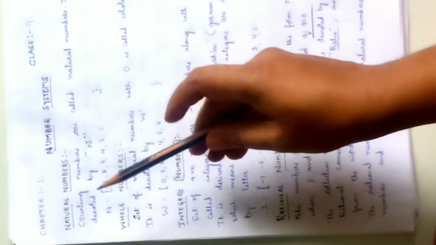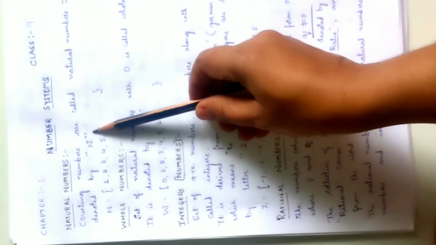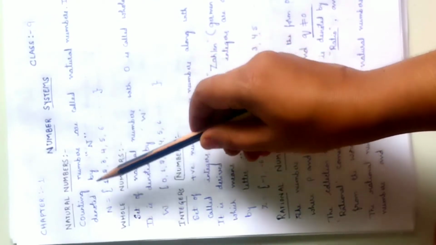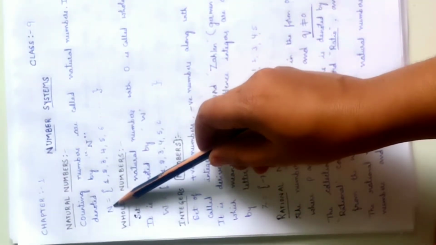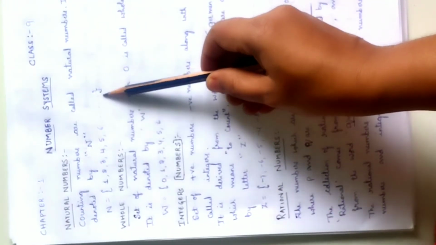First, natural numbers. How are natural numbers defined? The natural numbers are defined as the counting numbers. They are denoted by the letter N, and we write natural numbers as a set of 1, 2, 3, 4, etc. up to infinity.